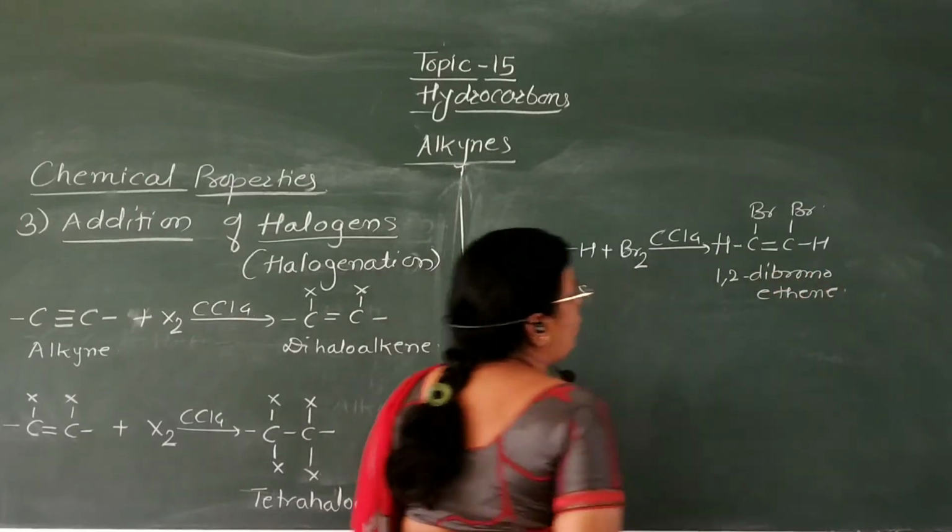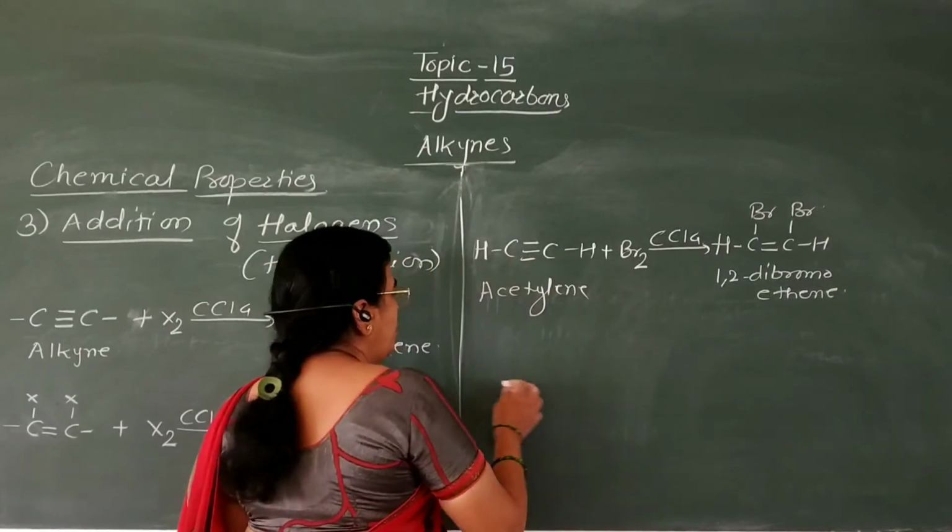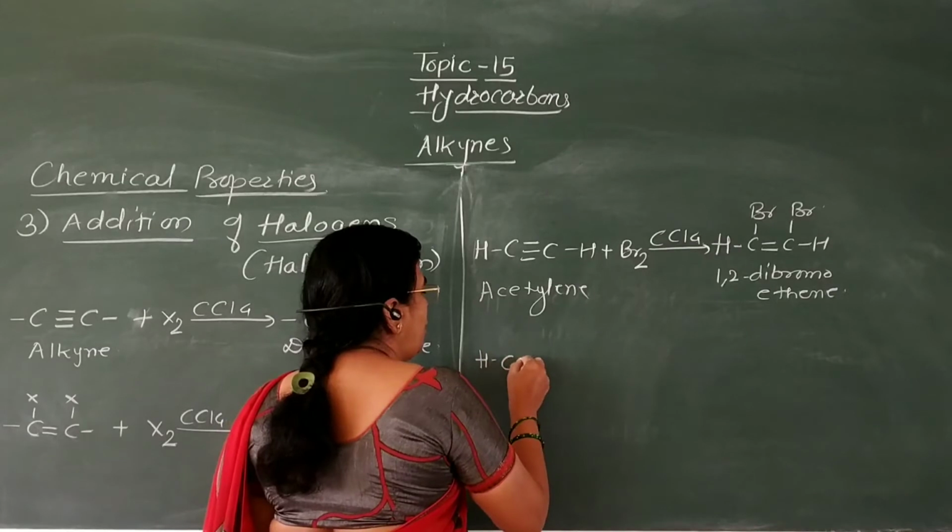That is, dibromoethene is formed. 1,2-dibromoethene is formed.